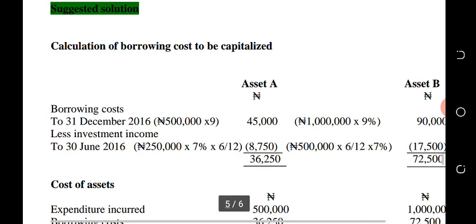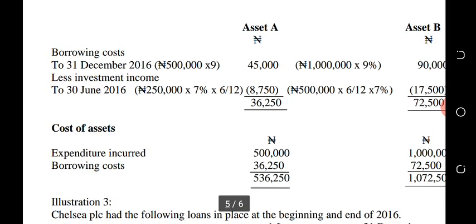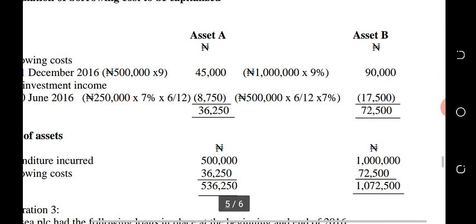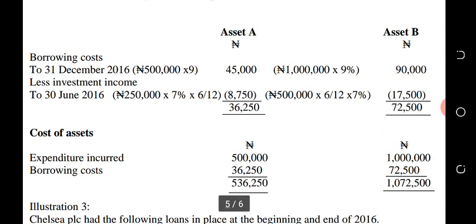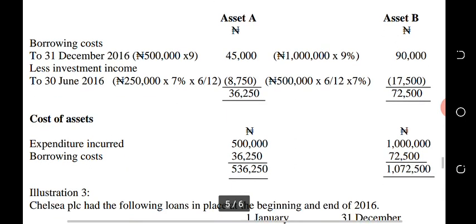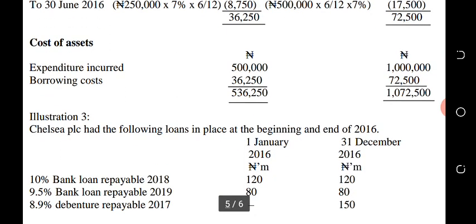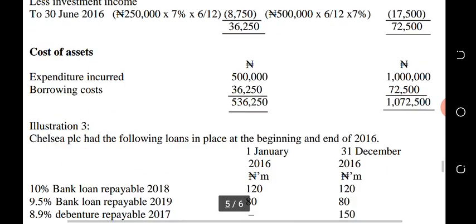Now for asset A, we want to know the total cost of that asset. The amount incurred for asset A is 500,000, while for B it is 1 million. Then the interest cost that will be capitalized is 36,250 for A, while it is 17,500 for B. The total cost is 536,250 for A and 1,072,500 for B.